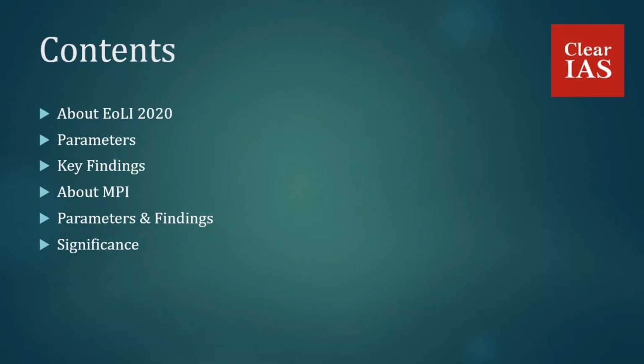In this session, we'll first see a brief about the Ease of Living Index 2020, and we'll discuss the parameters used in calculating it. Then we'll discuss the key findings of this index, and then the Municipal Performance Index, its parameters and findings. Finally, we'll discuss the significance of these two indices. So this is how I plan this session.